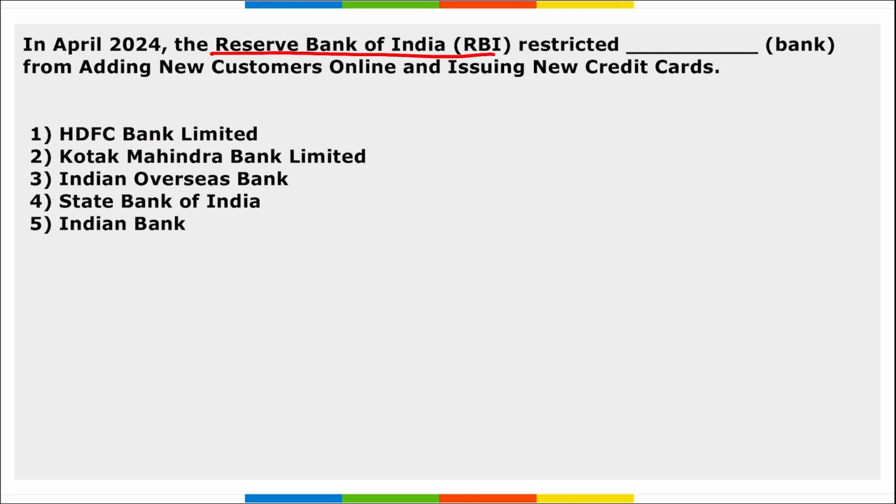Next, RBI restricted Dash Bank from adding new customers online and issuing new credit cards. So RBI has restricted which bank? They have restricted Kotak Mahindra Bank Limited from adding new customers online and issuing new credit cards.